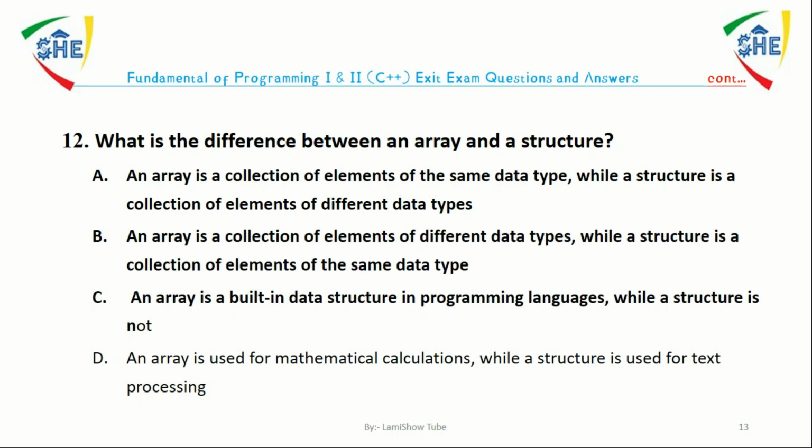C. An array is a built-in data structure in programming language, while a structure is not. D. An array is used for mathematical calculation, while a structure is used for text processing. The answer is A. An array is a collection of elements of the same data type, while structure is a collection of elements of different data types.